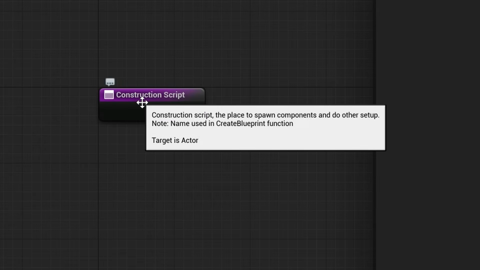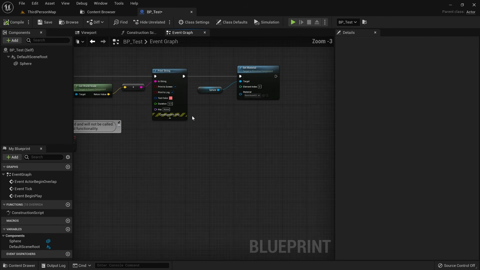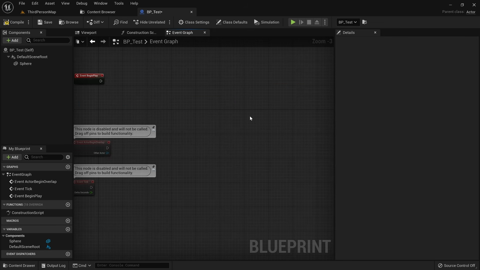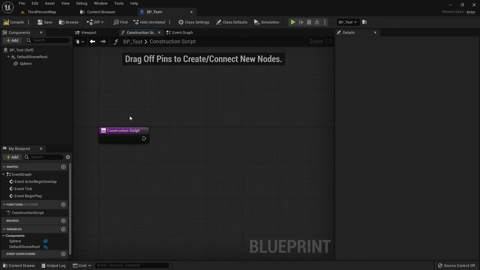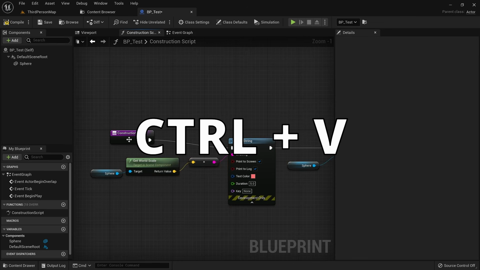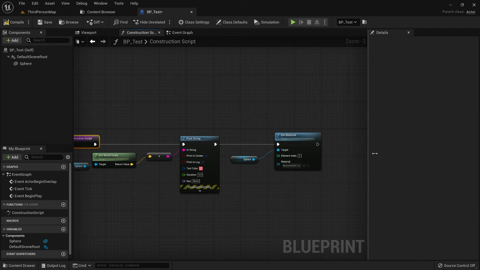You might assume that the construction script is similar to begin play, but it is actually quite different. Like the tooltip suggests, this function is called whenever a blueprint is placed or modified. Let's cut out our blueprint string and set material by pressing Ctrl X. Then paste them into the construction script by pressing Ctrl V. And connect the nodes by left clicking and then dragging.